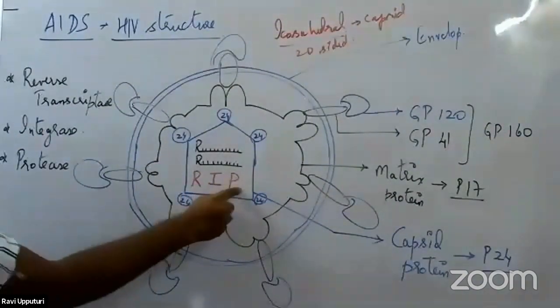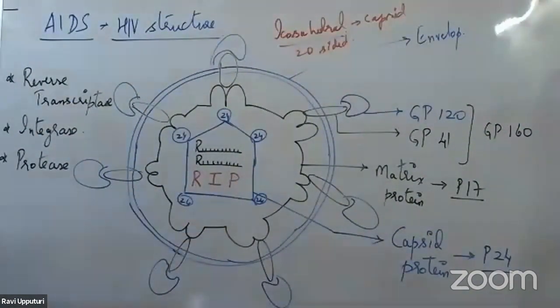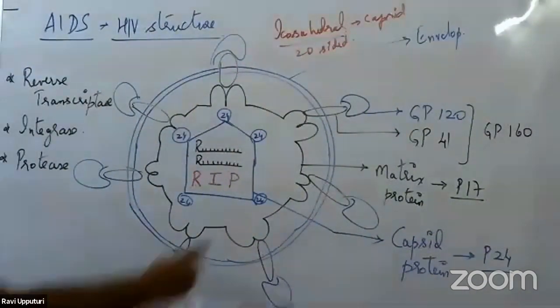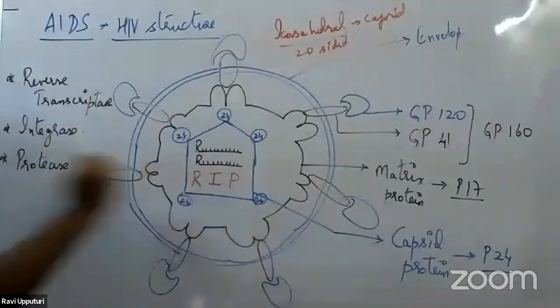The third one is protease. P stands for protease. What is the role of protease? In general, we know that protease is responsible for the breakdown of polypeptide. A large protein chain is broken down with the help of the enzyme called protease. So that is the role of protease.